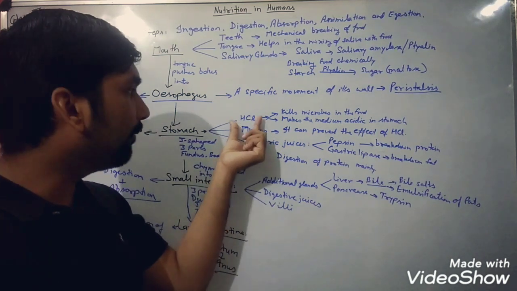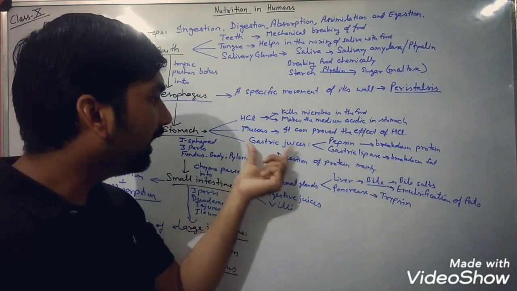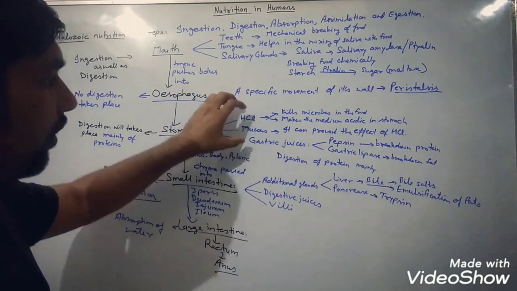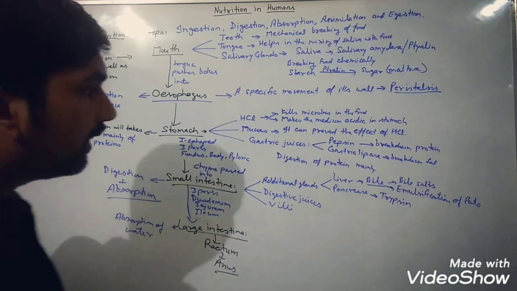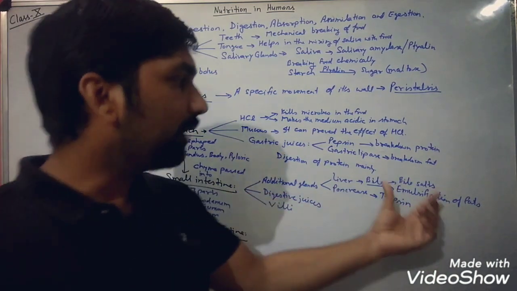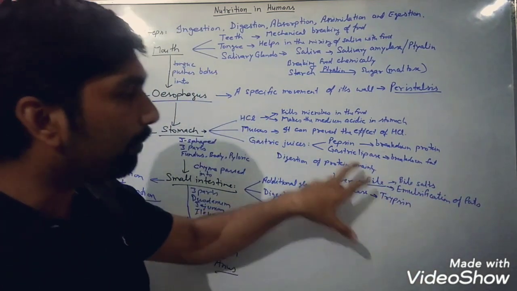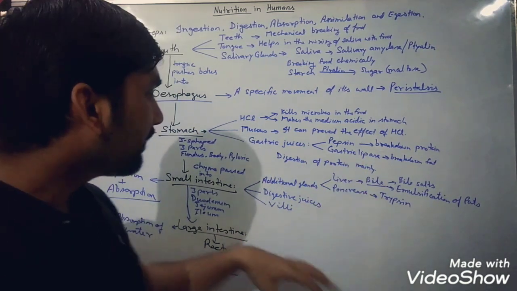When we talk about the stomach, these three topics are very important. What is the function or work of HCl? What is the function of mucus? Or what are the gastric juices released in the stomach? Again, these three are very important. When we talk about the small intestine and liver, this emulsification of fat is frequently asked in the CBSE board examination: what is the function of bile, and what is the enzyme released by the pancreas?